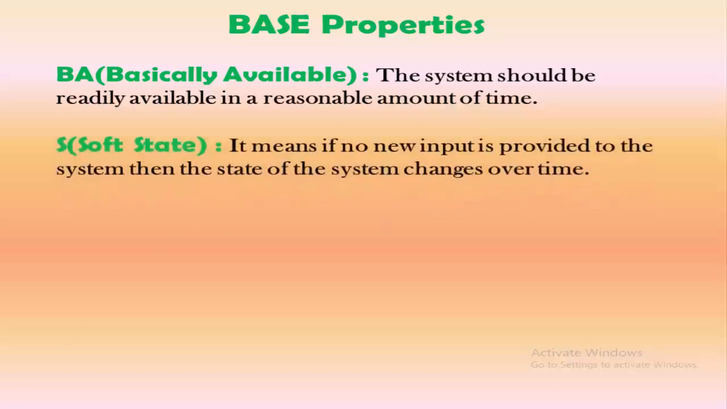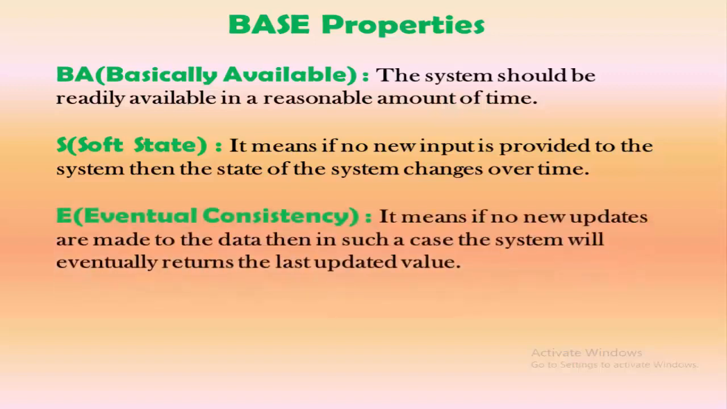The second property is S, which stands for soft state. It means if no new input is provided to the system, then the system changes over time. The next property is E, that is eventually consistent. It means if no new updates are made to the data, then in such a case, the system will eventually return the last updated value.